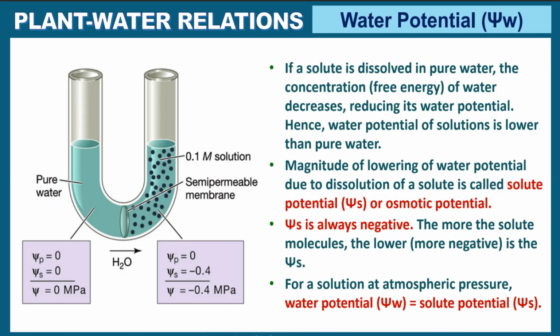By adding some solute, the amount by which you decrease the water potential is called solute potential or osmotic potential, and it is always negative. For a solution at atmospheric pressure, water potential is always equal to solute potential.